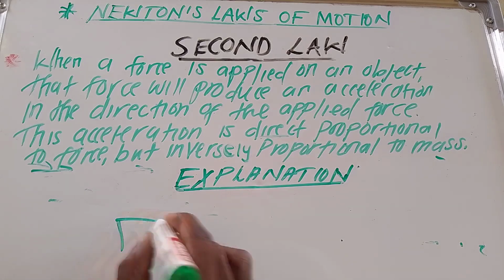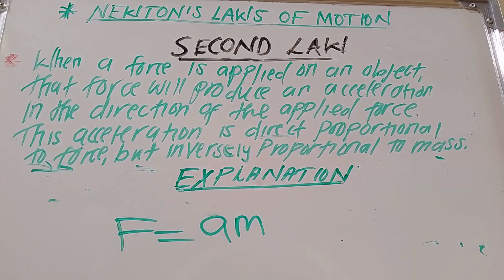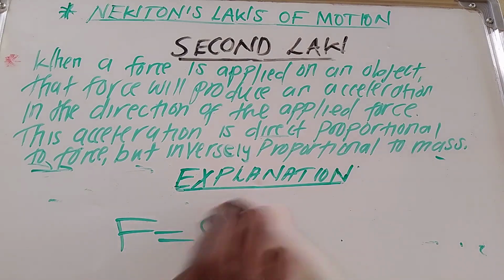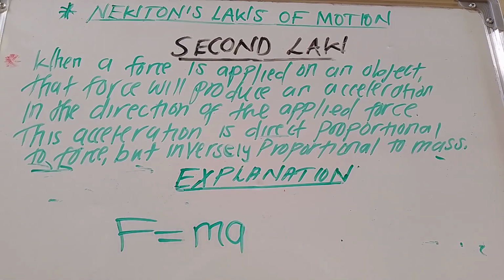This is a formula we use if you want to calculate force. Let me just write it well. Force is equal to mass times acceleration.